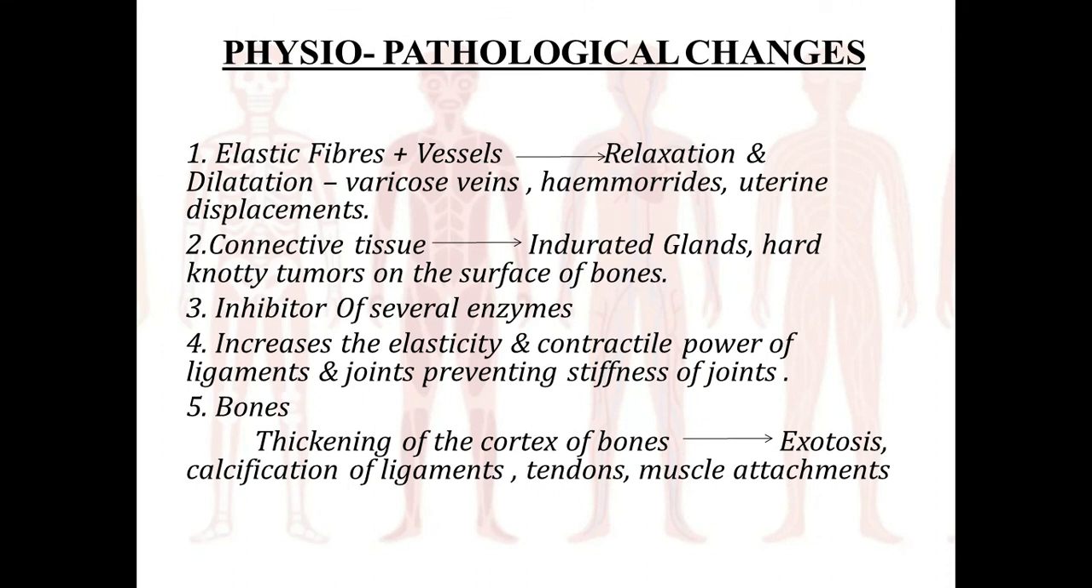So the physiopathological changes: if it acts when there are changes in elastic fibers and vessels, we get relaxation and dilatation leading to varicose veins, hemorrhoids, uterine displacement. When it acts upon connective tissue, it will lead to indurations of glands, hard knotty tumors on the surface of bone, inhibitors of several enzymes, and increases the elasticity and contractile power of ligaments and joints, preventing stiffness of joints. Then in bones, it can cause thickening of the cortex of bones, leading to exostosis, calcifications of ligaments, tendons, and muscle attachments.